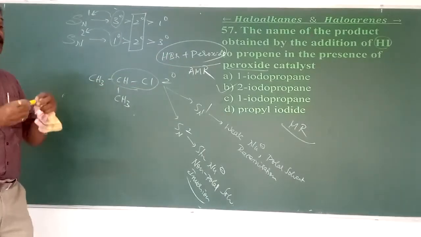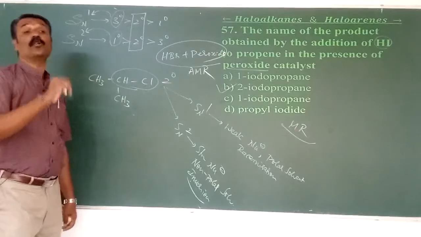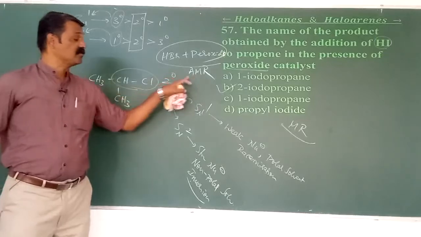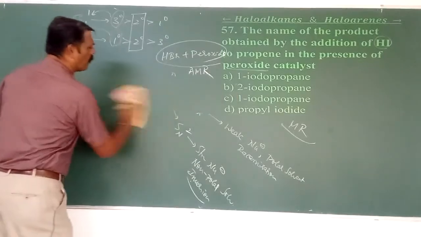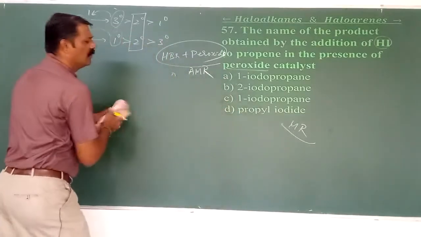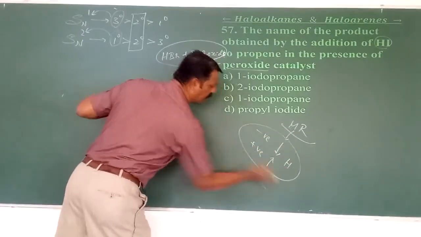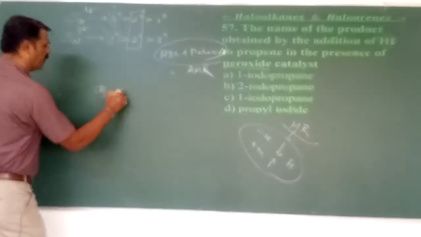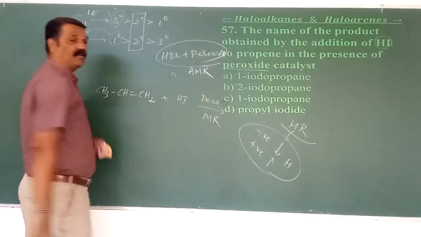As discussed in the previous session, HI and HCl additions are exothermic in the propagation steps. That is why HI, even in the presence of peroxide, undergoes the Markovnikov rule. According to the Markovnikov rule, negative to the least, positive to the most hydrogenated carbon. This is a simple statement. So here the reactant propene reacts with HI, even in the presence of peroxide, but it is an example of Markovnikov rule.